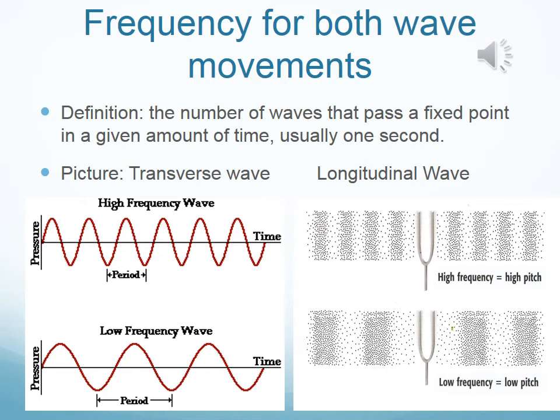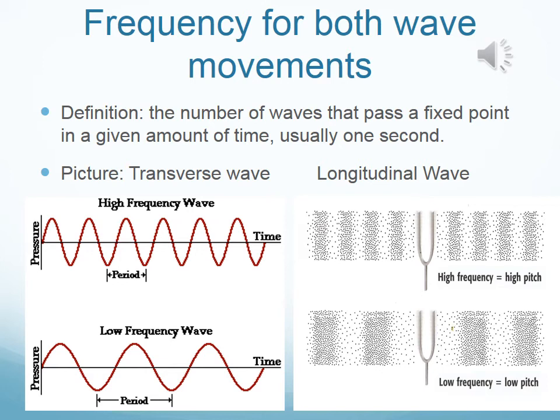High frequency, 1, 2, 3, 4, 5 wavelengths. If I'm looking from crest to crest or trough to trough, I get 5 wavelengths. Therefore, what is the frequency for the high frequency transverse wave? 5.